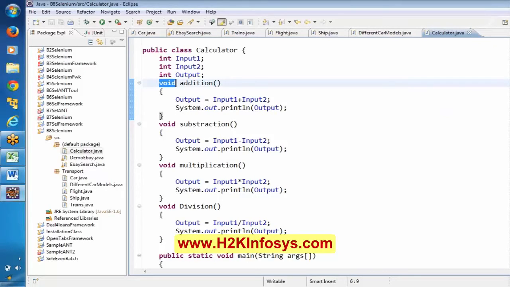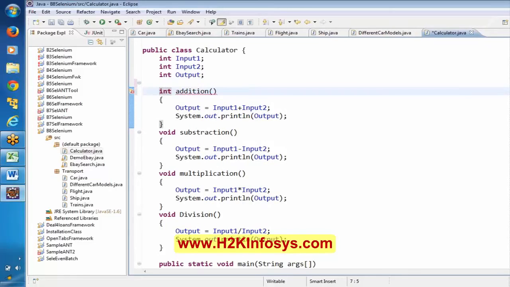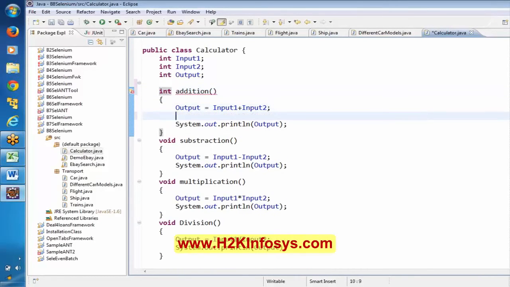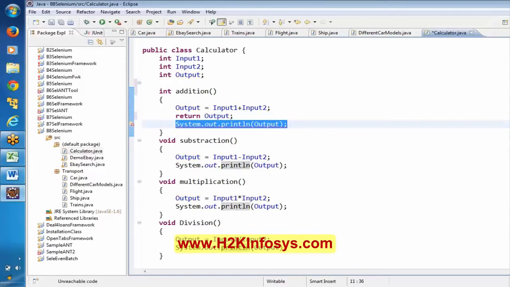Now see here, if I replace this void with int, everyone observe here. Now what I can do is say a word called return, and I have to say output here. Okay, and after that this statement is not valid.